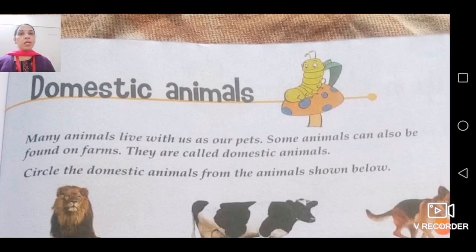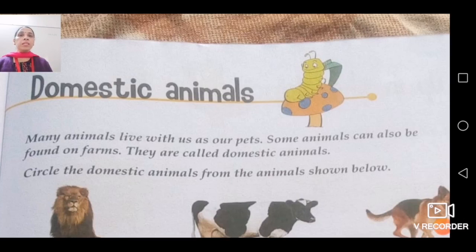Children, as you all are aware, in our online class also we were revising this concept of different animals. First we have done different food habits of animals and then we were doing categorization of animals. So in that row, children, today I am going to revise this domestic animals topic once again. Now, domestic animals,